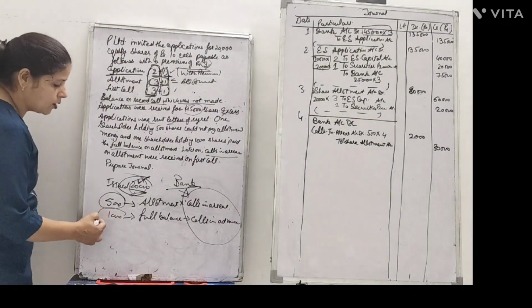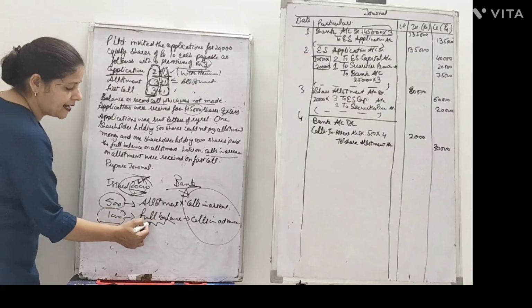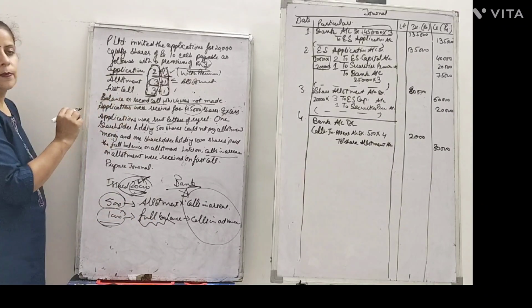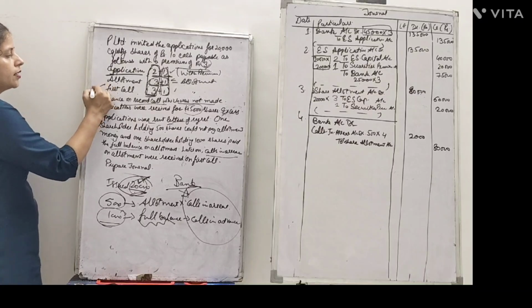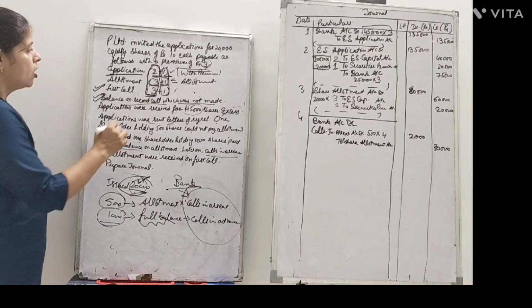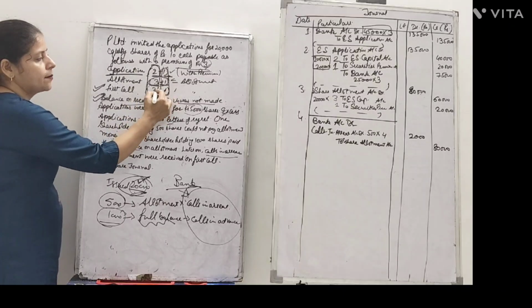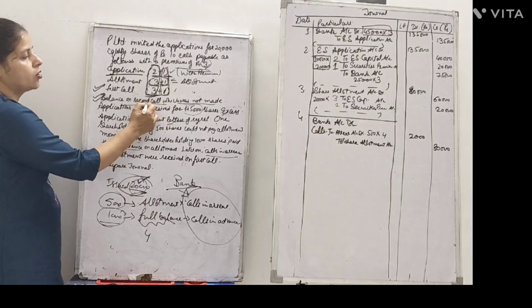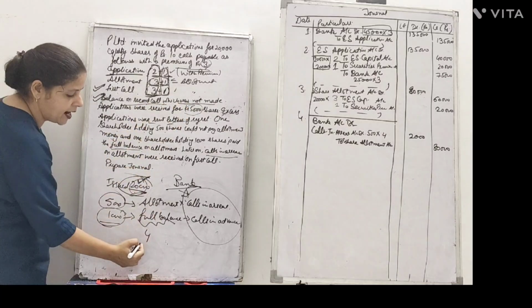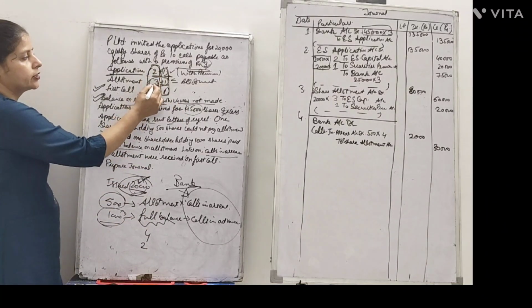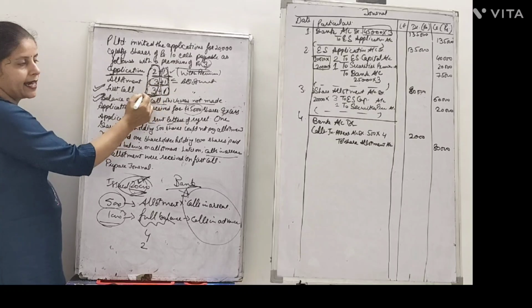Now on 1,000 shares, the full balance was received. After allotment, how much balance is left? After allotment, the first call and second call are left. On the first call, the total sum due is rupees 4, and on the second call, the total sum due was 2. How did we come to know it is 2? Allotment 2 plus 3 plus 3 is 8.